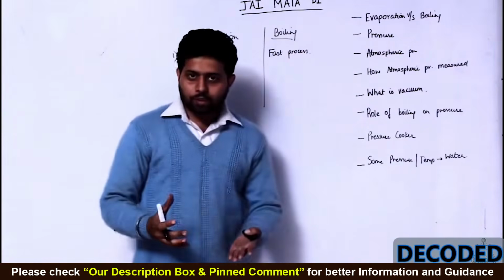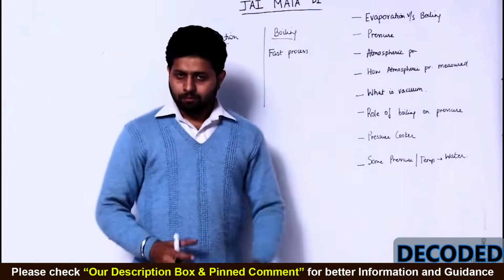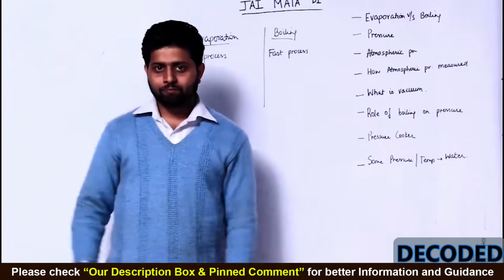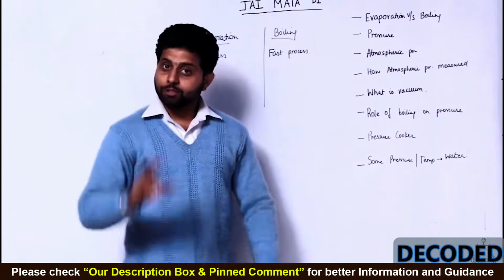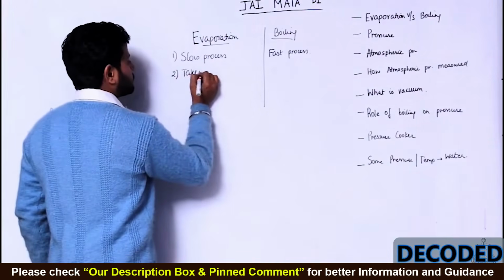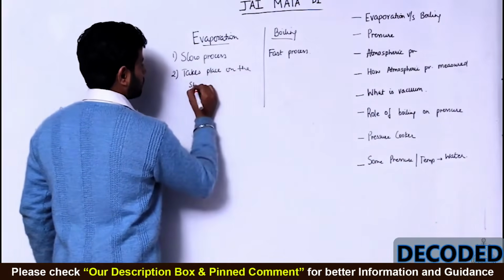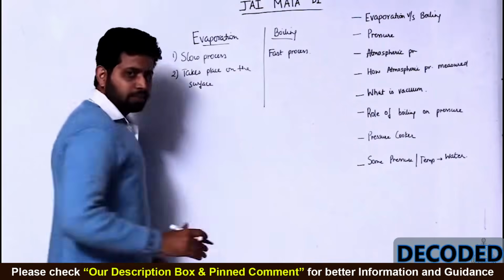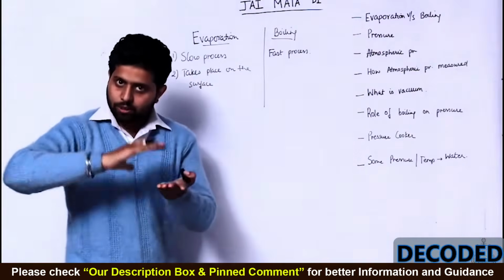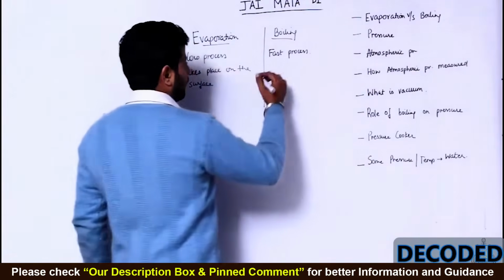You take 1 kg of water, you start boiling it, maybe after 4 hours, 5 hours, it will be all evaporated. But you take 1 kg of water, keep it at normal temperature, 40 degrees centigrade in open air, it might take 10 days, 5 days. So it's a slow process. Evaporation process takes place on the surface. That means first layer gets evaporated, then second layer, then third layer, and slowly from up the water level starts receding. Out here in boiling